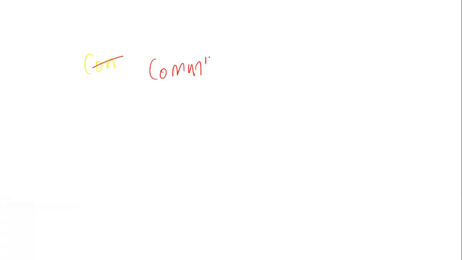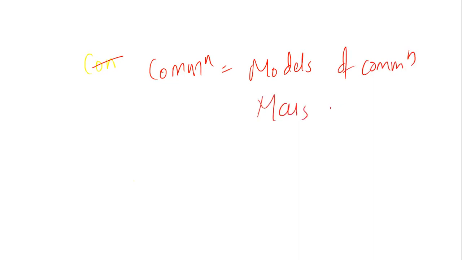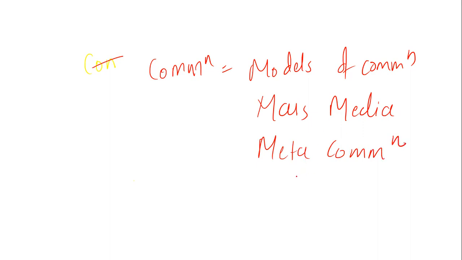So in communication, models of communication is also one of the topics which cannot be ignored. Apart from models of communication, mass media. Again, there is some question or other on mass media. There is a question based on a topic called meta communication, as well as a question based on a topic called types of communication. Even these communication topics are very, very commonly seen. So make sure that these topics are properly revised and learned, and that students who are appearing for the examination from tomorrow are getting ready with this.